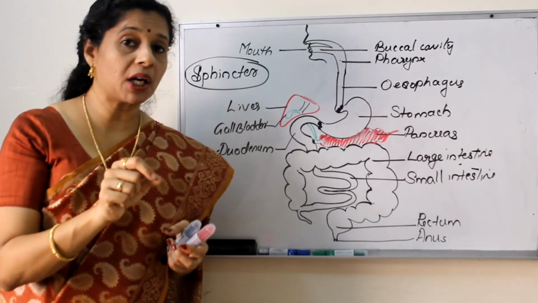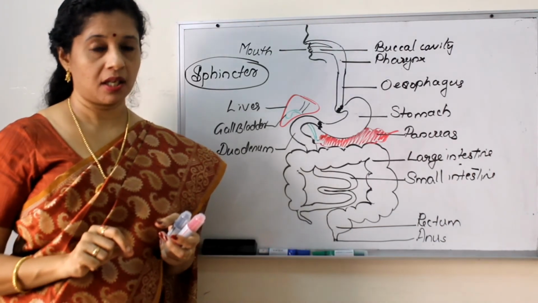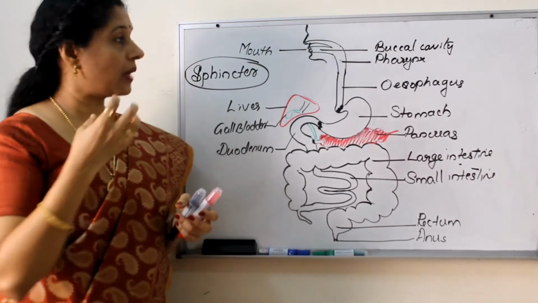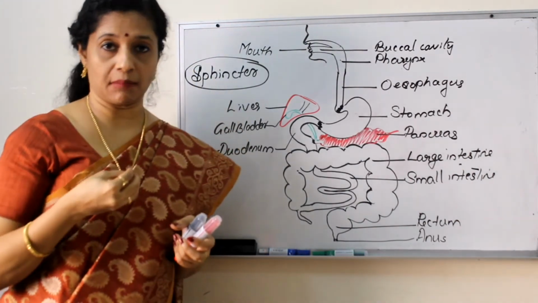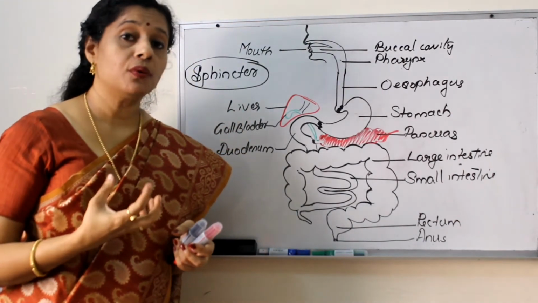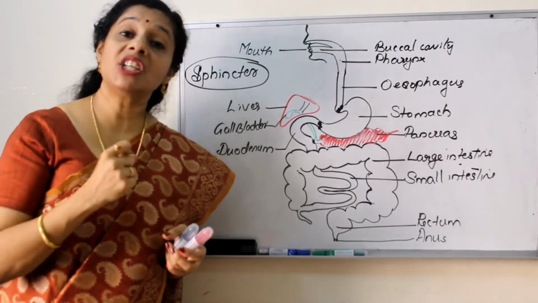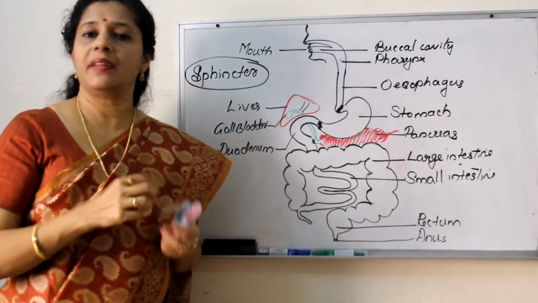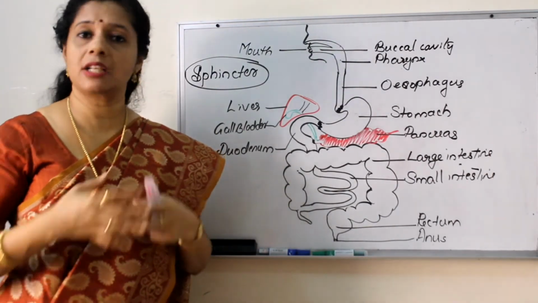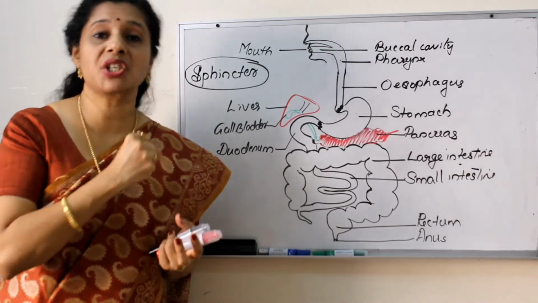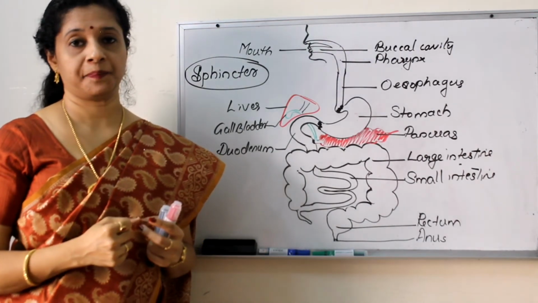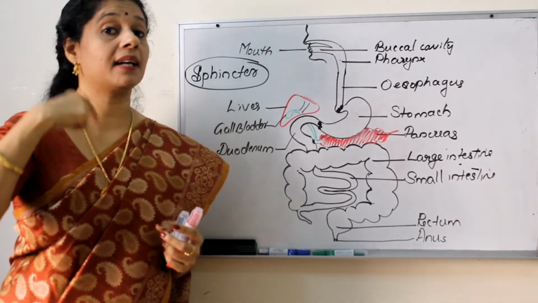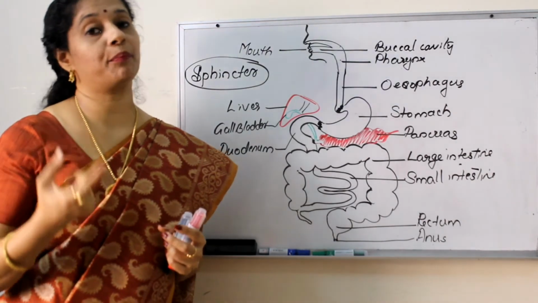Who will do the chemical part of it? The enzymes will do it. So in every part of the digestive system, these two can happen. Especially when the food is taken inside the mouth, what do we do? We chew the food. Why are we chewing the food? To crush the food. Crushing means physical breakdown. There we are not converting starch into anything else or protein into anything else. We are just crushing the food. That's a physical process. Then the secretions in the mouth can start digestion. There comes the chemical process.